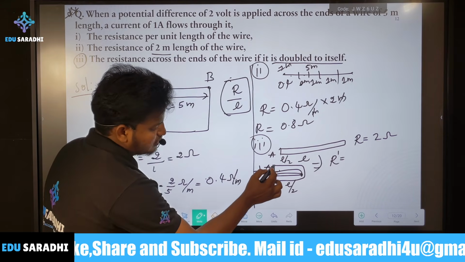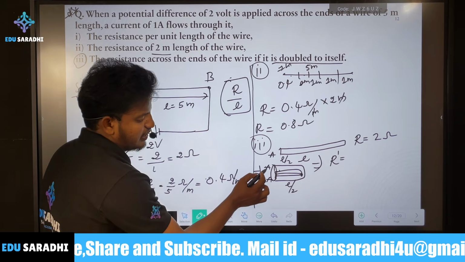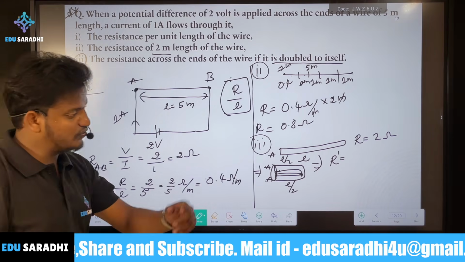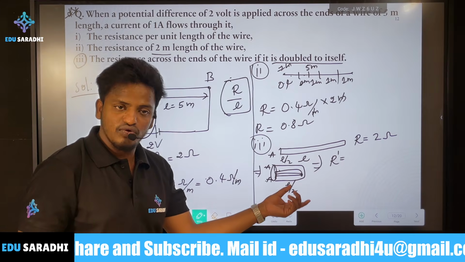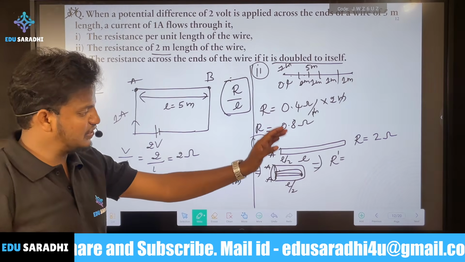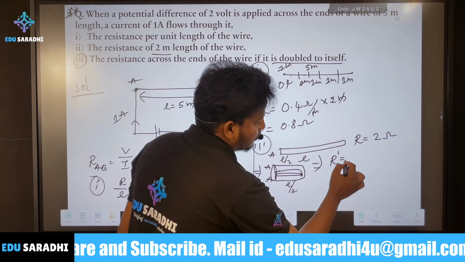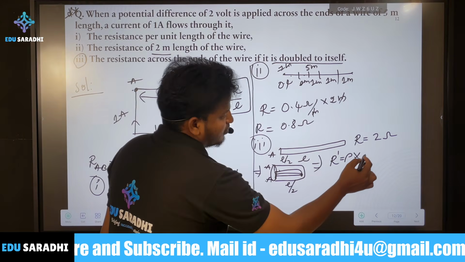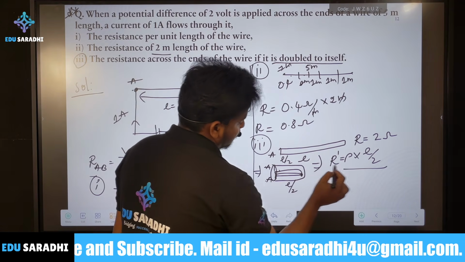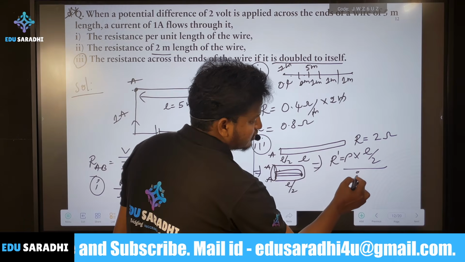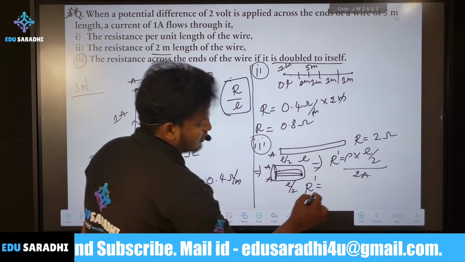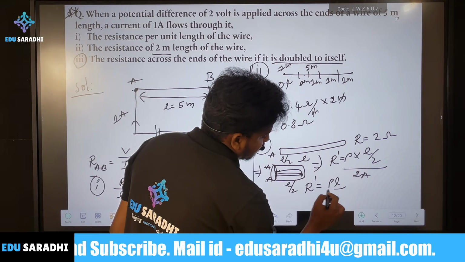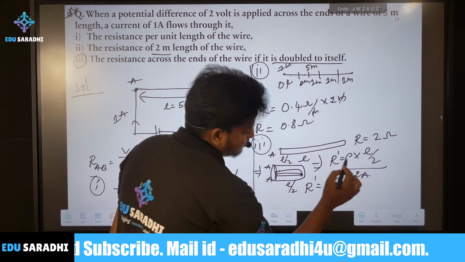See, now the entire one is cross section area A plus A, that's 2A. By folding there is no change in its resistivity, that means it's rho. The length is decreased to L by 2, the area is increased to 2A. Then R dash is equal to rho L by 4A.